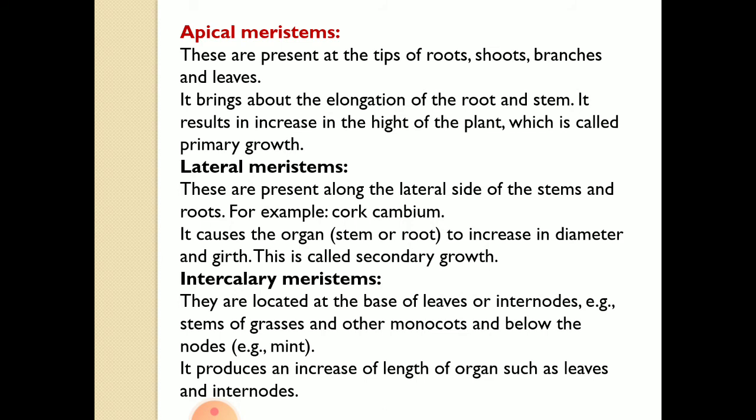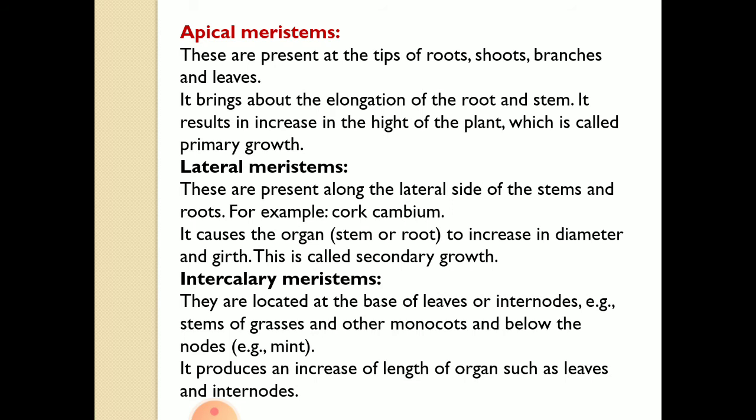If we talk about lateral meristem, these are present along the lateral side of stem and root. For example, cork cambium causes the organ, stem or root, to increase in diameter and girth. This is called secondary growth, meaning the lateral meristem is present on the lateral side and helps to increase the thickness, meaning diameter, or we can say girth also. So this is called secondary growth.